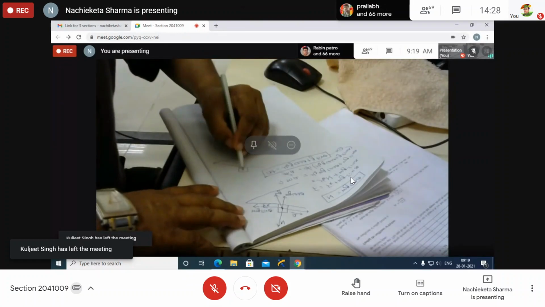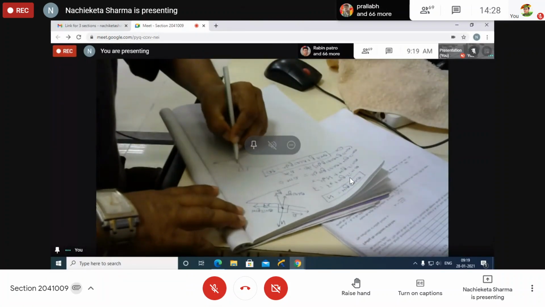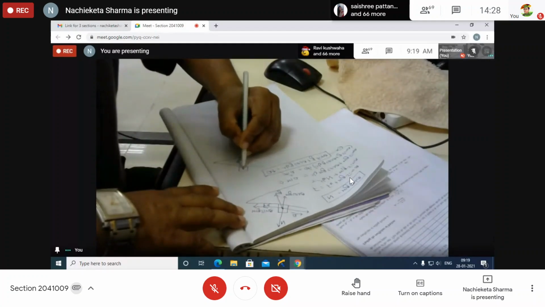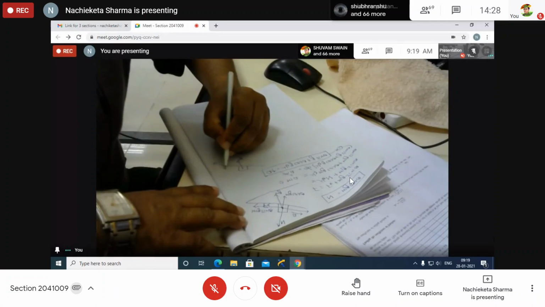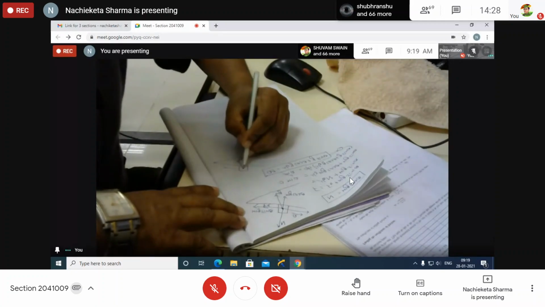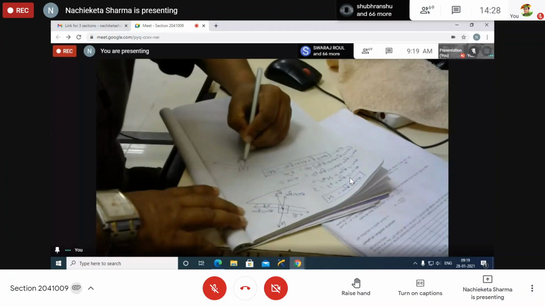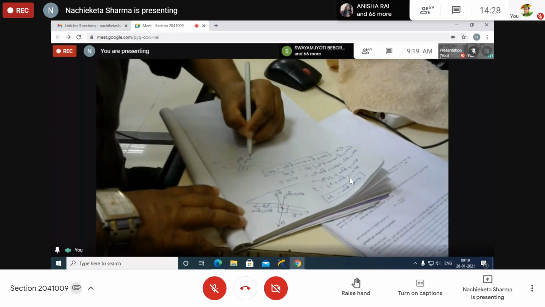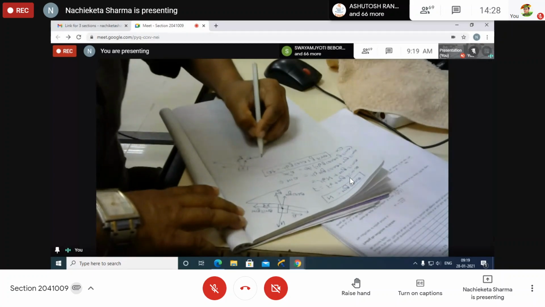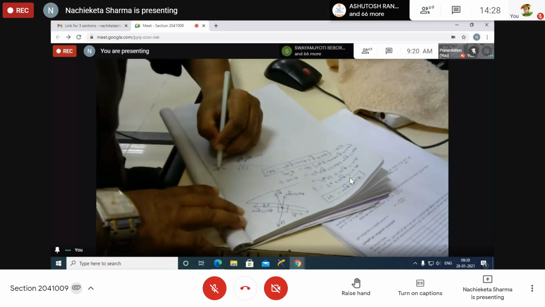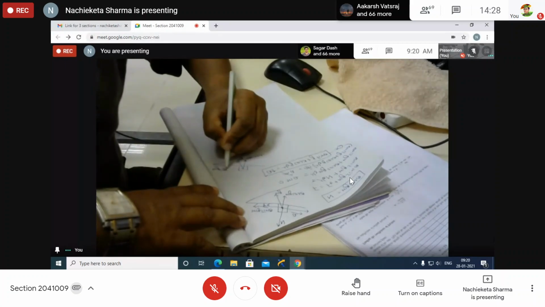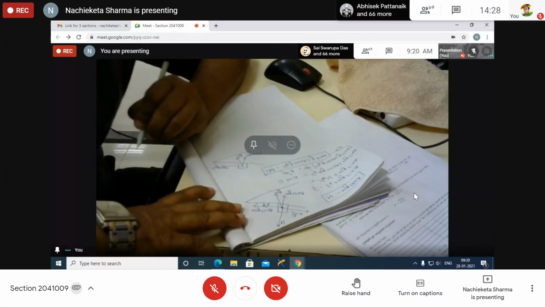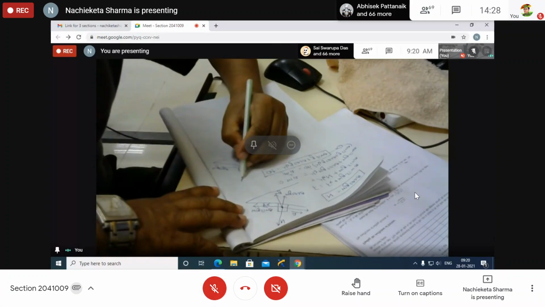So here weight is also there, normally called mg. This mg, the weight, is divided into two components. One is mg cos theta, another one is mg sin theta. Have you written? Yes, sir. Similarly, the reaction force is this side.